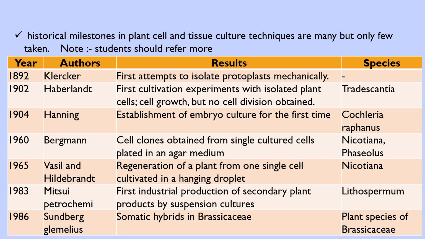The species used is Lithospermum. And in 1986, Sundberg and Glimelius contributed the result of somatic hybrids in Brassicaceae. A plant species of Brassicaceae was taken for the experiment.